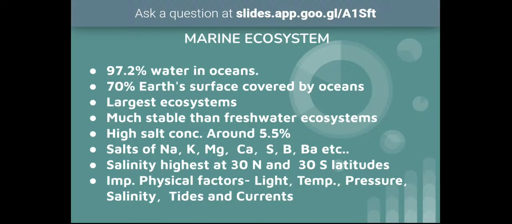This saltiness is due to the presence of a lot of salts. So different types of salts will be there in the ocean. They are sodium salts, potassium salts, magnesium, calcium, sulfur, boron, and barium, etc. And the salinity is highest at two latitudes, 30 degrees north latitude and 30 degrees south latitude. At these two places the salinity is very high, and the percentage of salt concentration will be around 5.5%.